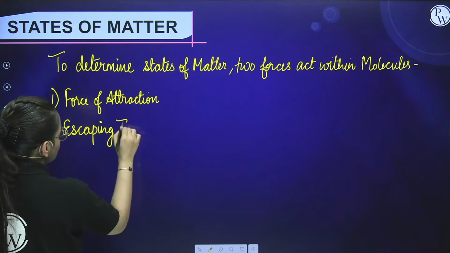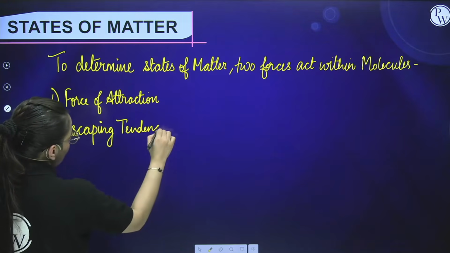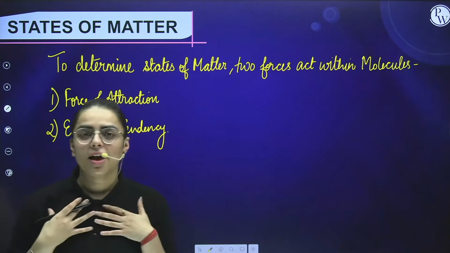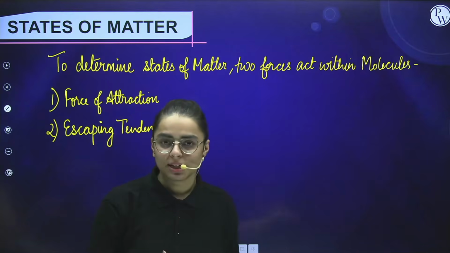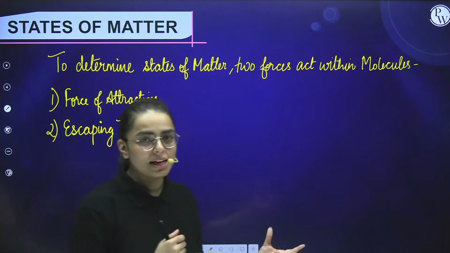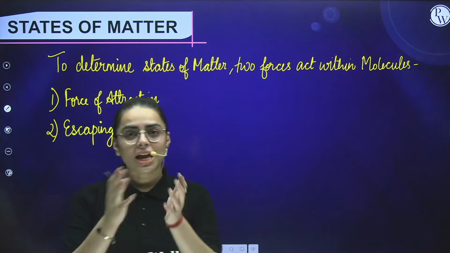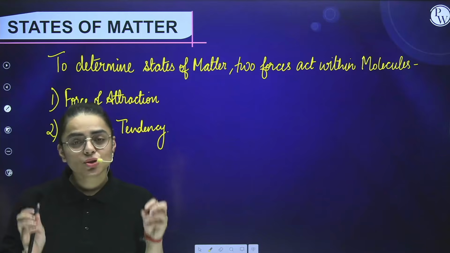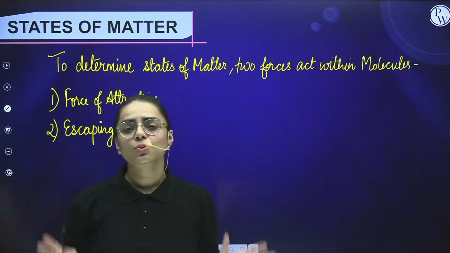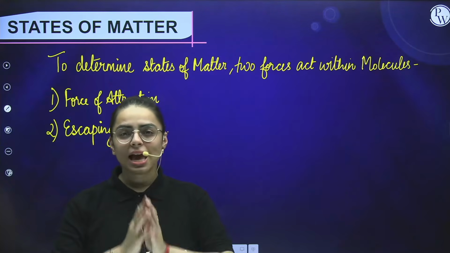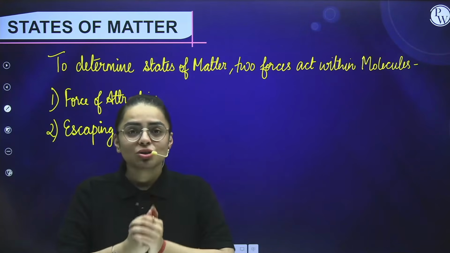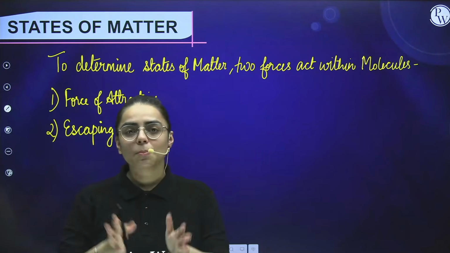If I talk about both of these forces, students, we can understand them in a general way. For example, if I have a good bonding with my best friend, like I study with her during my examinations and I share each and every thing with her, that means I have a good bonding with her, right? So there is a strong force of attraction between both of us. But if I talk about someone who is not my well-wisher, I would not go and talk with him or her, right? So there will be a strong force of repulsion between them.